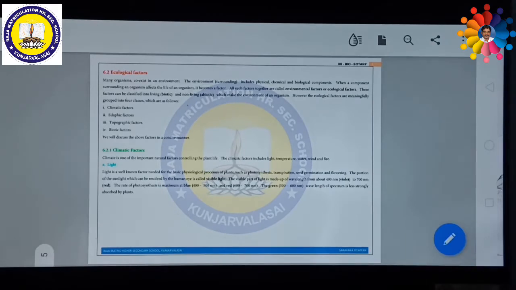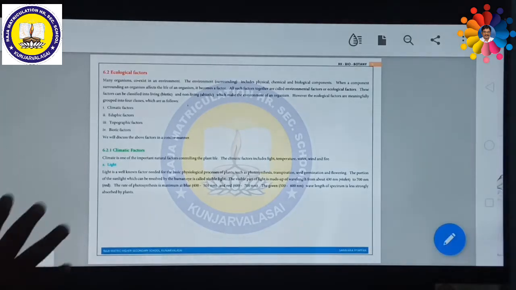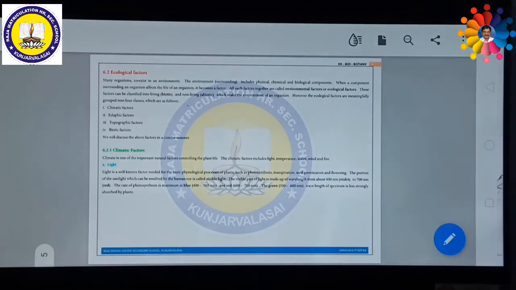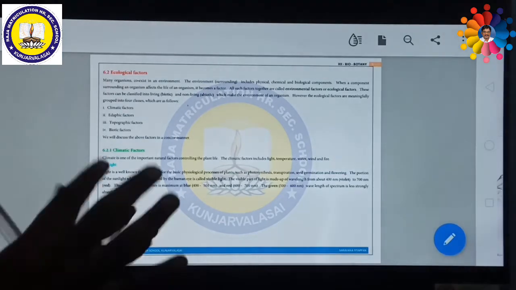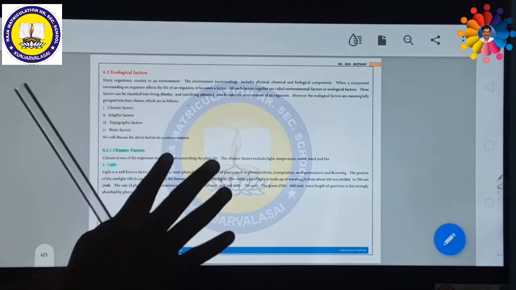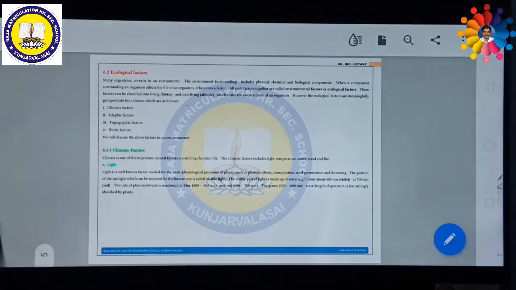First of all, climatic factors. Climate, as you know very well, is one of the important natural factors controlling plant life and animal life. The climatic factors include light, temperature, water, wind, fire. Each and every one influences, either directly or indirectly, the survival of living plants, animals, even microorganisms. These are called climatic factors. One by one, we can understand the various types of climatic factors.